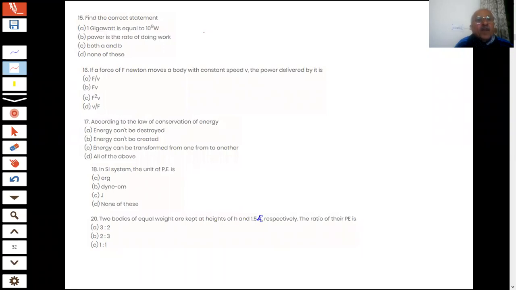So B part is the correct statement. B is correct. A is also correct. So, students, what is giga? Giga, that you use it, student, that is 10 power 9 actually. This is also correct. So both A and B are correct. This is the correct answer.